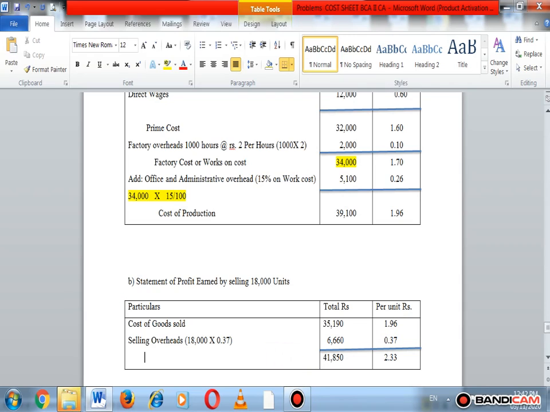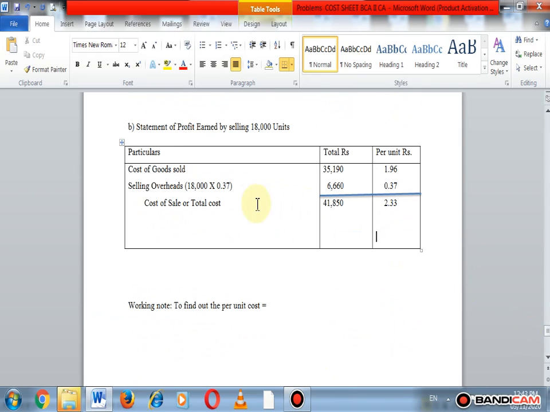We get the cost of sale or total cost. Now we can easily find out the sales. Here sales is given in the problem. So here we write net profit in red color. How do we find out the net profit?